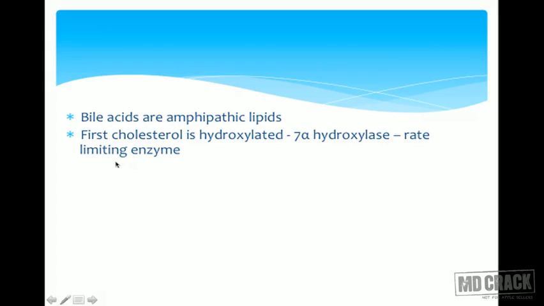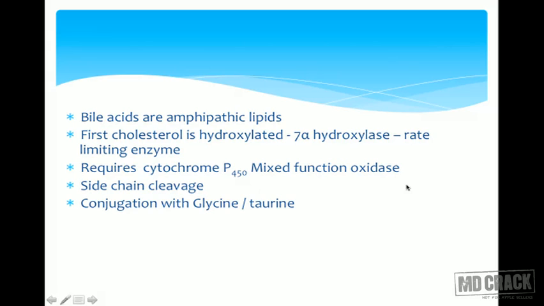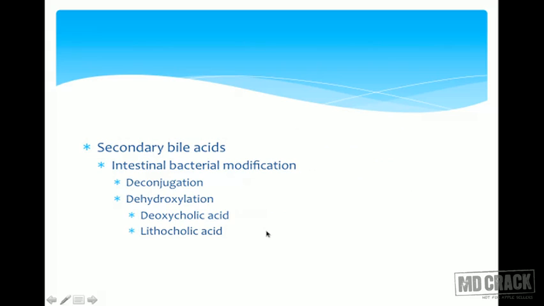Now how are they synthesized? Cholesterol is hydroxylated at the 7th position by 7-alpha hydroxylase. This is the rate limiting enzyme. Again I tell you, you need not know the pathway, how cholesterol is converted into bile acids, but what is important is you know the regulatory enzyme, and the regulatory enzyme is 7-alpha hydroxylase. Please remember that this requires cytochrome P450 mixed function oxidase. There is a side chain cleavage followed by conjugation with glycine or taurine.